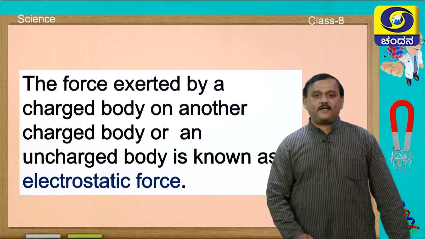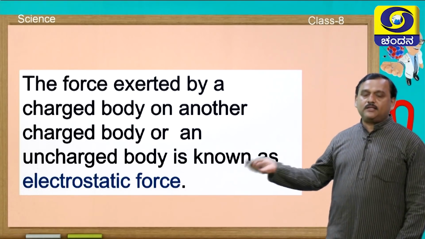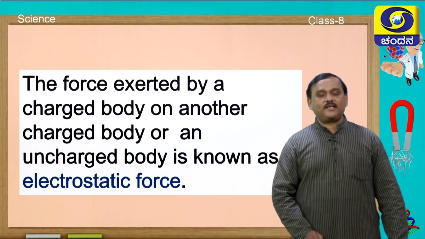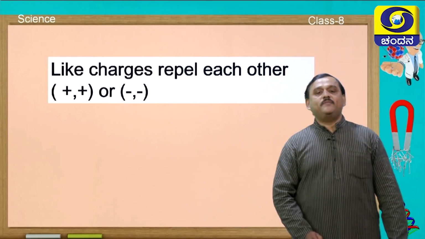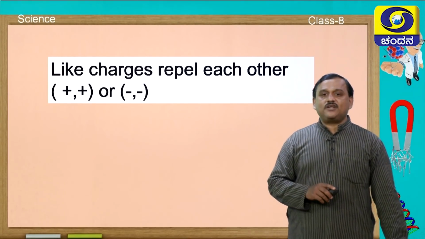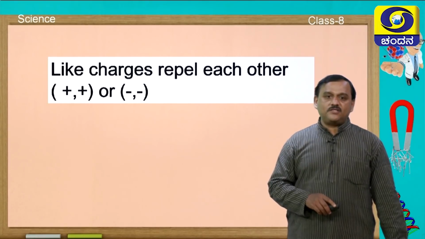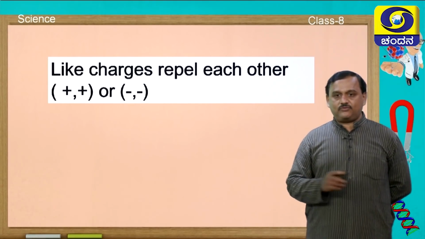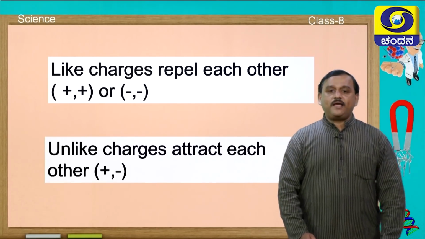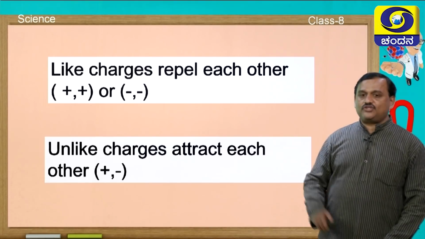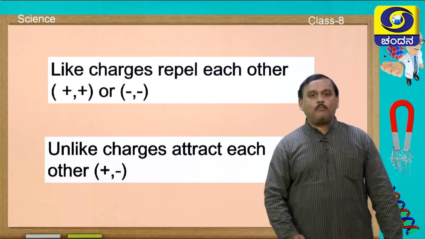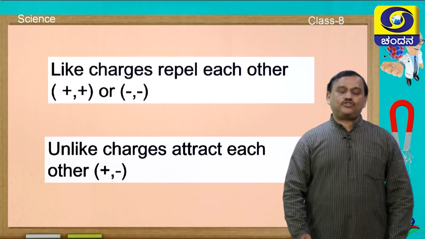The force exerted by a charged body on another charged body or an uncharged body is known as electrostatic force. Similar to the magnetic poles law, here also like charges repel each other, that means positive and positive or negative and negative charges are known as like charges, and they repel each other. Unlike charges, that is positive and negative charges, attract each other. About these charges you are going to learn more in the chapter on electrostatic forces.